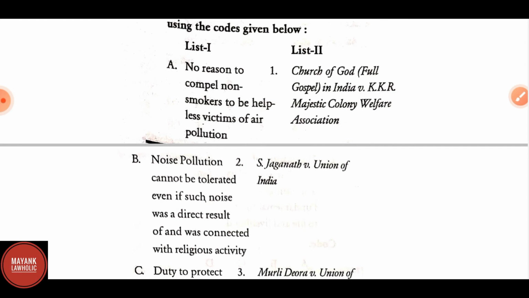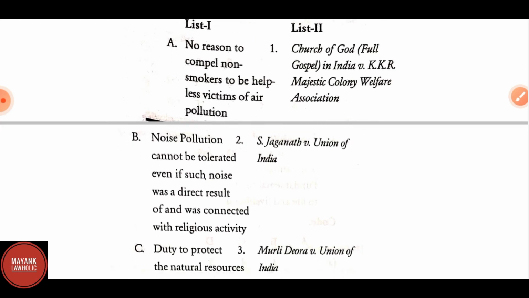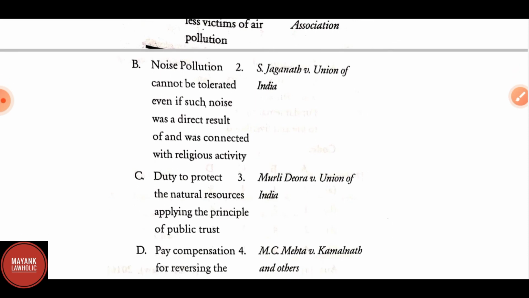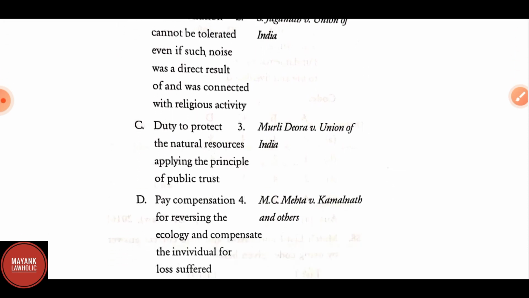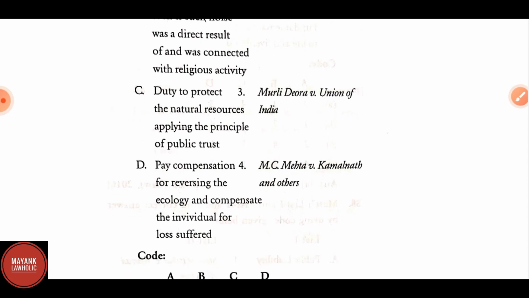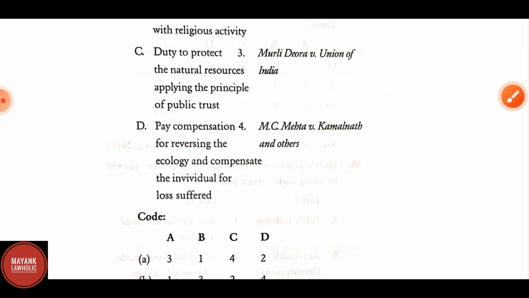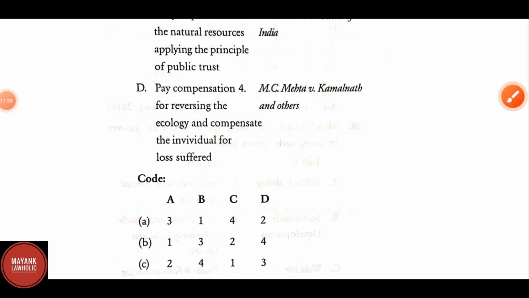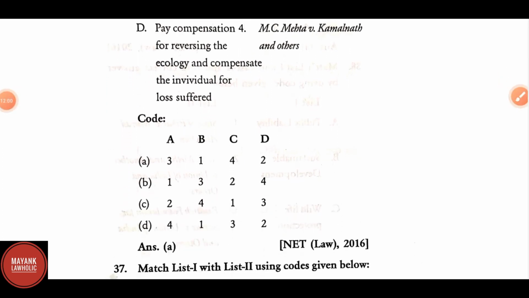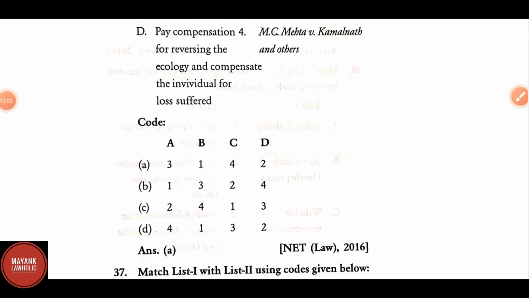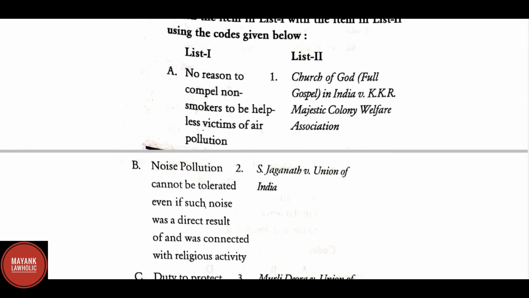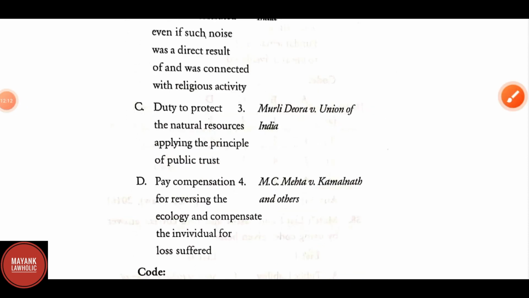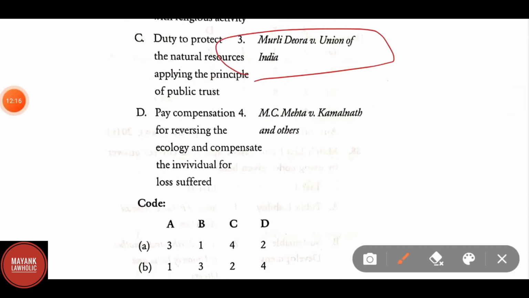List 1 contains A. No reason to compel non-smokers to be helpless victims of air pollution. B. Noise pollution cannot be tolerated even if such noise was a direct result of and was connected with religious activity. C. Duty to protect the natural resources applying the principle of public trust. And D. Pay compensation for reversing the ecology and compensate individuals for loss suffered. The correct match for A, no reason to compel non-smokers to be helpless victims of air pollution, is Murli Deora versus Union of India.